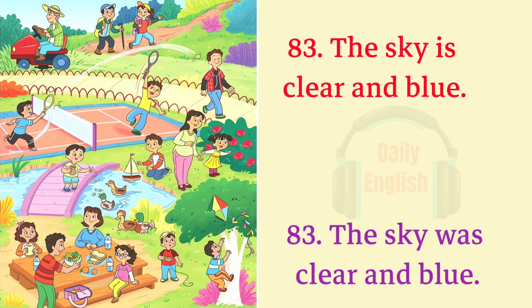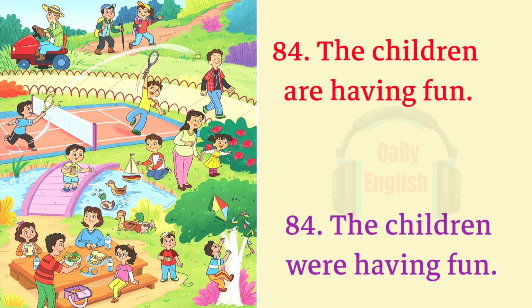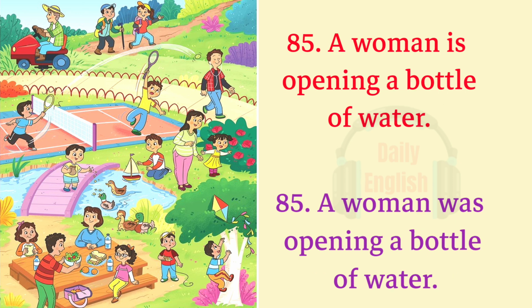83. The sky is clear and blue. The sky was clear and blue. 84. The children are having fun. The children were having fun. 85. A woman is opening a bottle of water. A woman was opening a bottle of water.